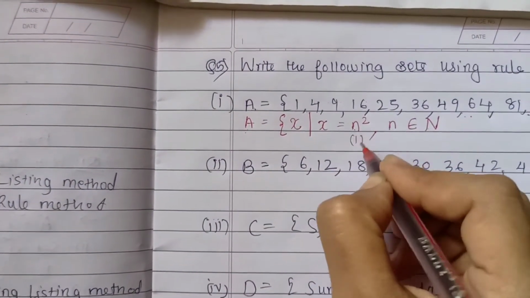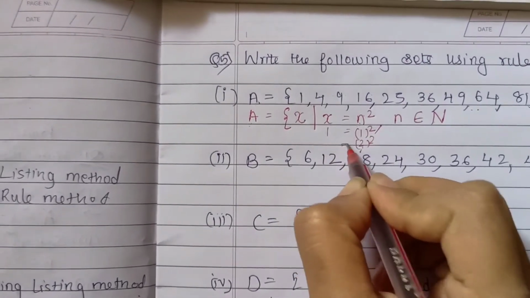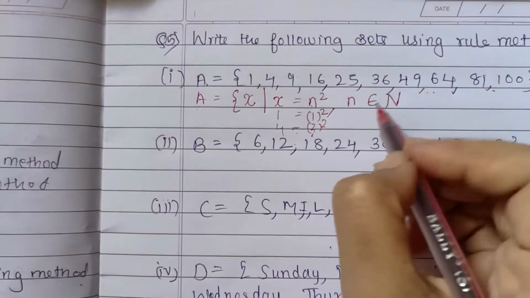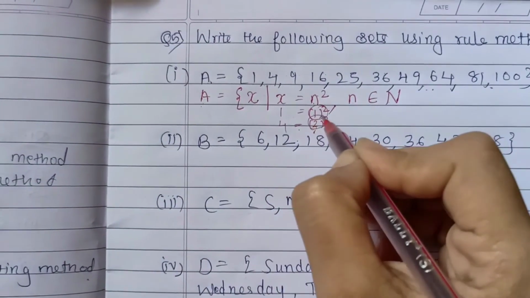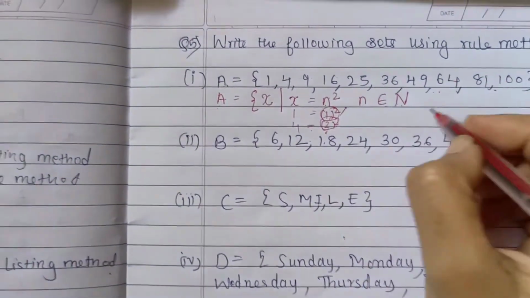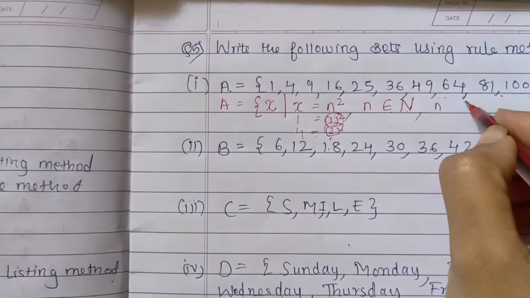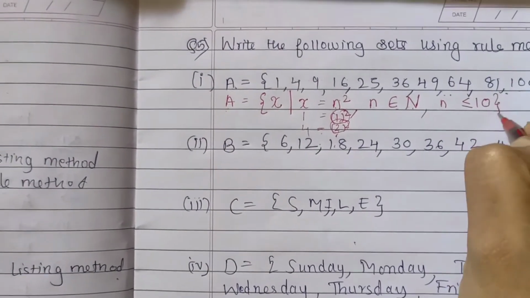For example, the square of 1 will give us 1, the square of 2 will give us 4, and so on. Wherein all these n, 1, 2, 3, 4 till 10, belong to natural numbers, and this n is less than or equal to 10.